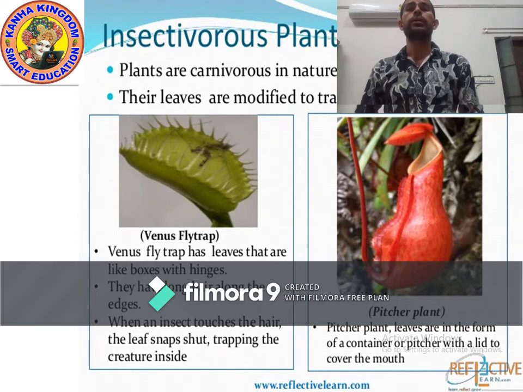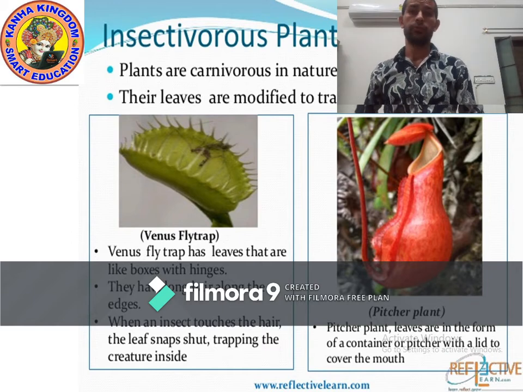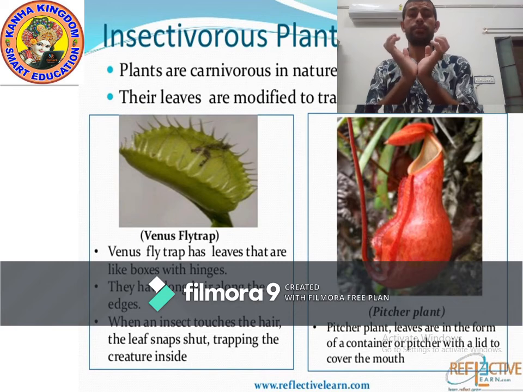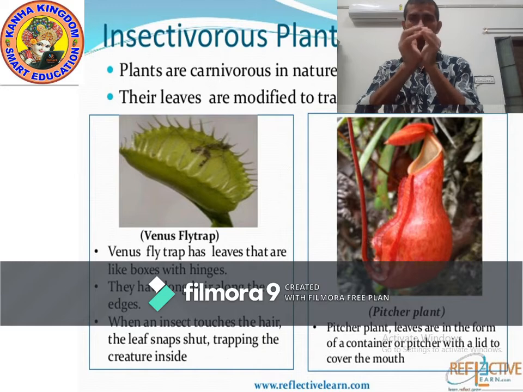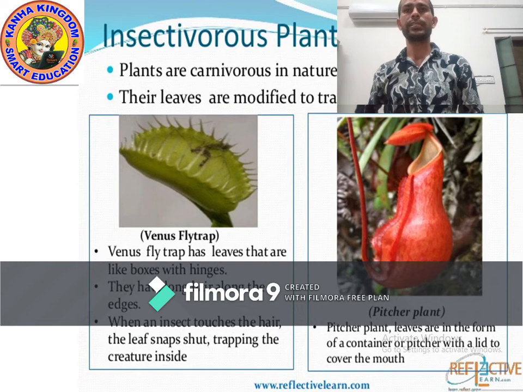Example number 1, Venus flytrap. The Venus flytrap has leaves that are like boxes with hinges.